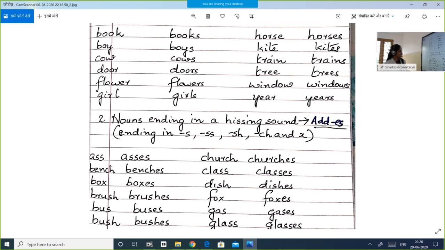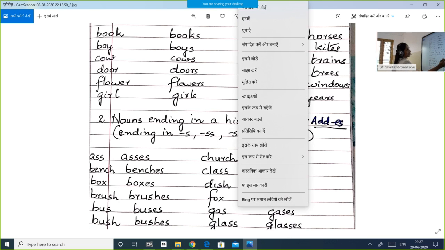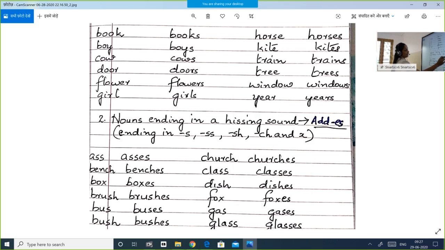Box, boxes. Brush, brushes. Bus, buses. Bush, bushes. Church, churches. Class, classes. Dish, dishes. Fox, foxes. Gas, gases. Glass, glasses. Remember, these words end in s, ss, sh, ch and x. So you just have to add es with these words.